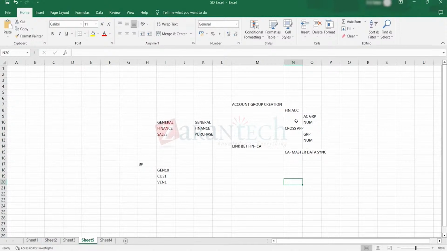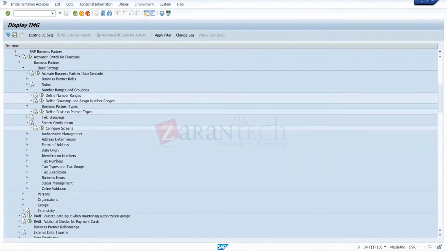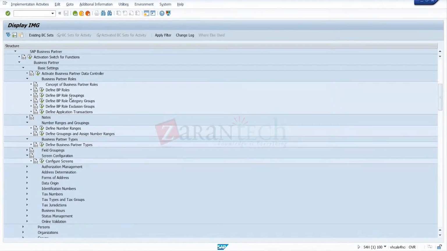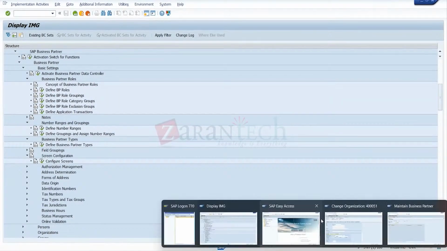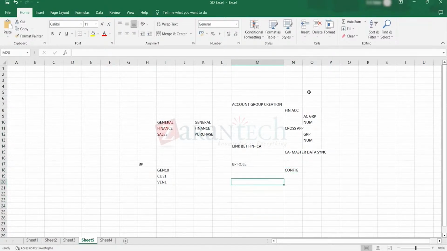Then after that, one more setting is the BP role. You can make your own BP role under SAP business partner, as already shown in the morning. So that is the next step: make a configuration for BP role. Once it is completely set up, you can go for BP creation.